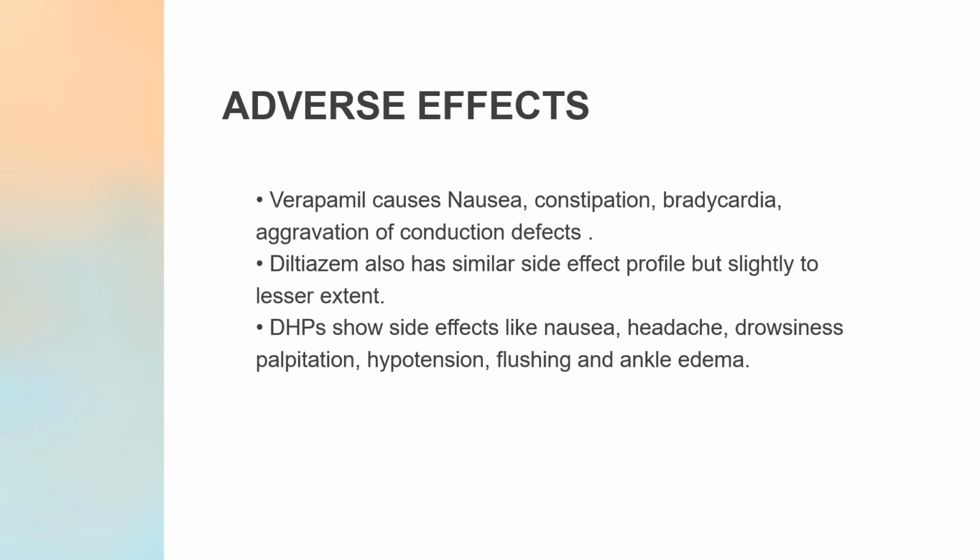Now, what are the adverse effects? Verapamil causes nausea, constipation, bradycardia, and aggravation of conduction defects because it has much more activity at the nodes. Diltiazem also has a similar side effect profile but to a lesser extent. DHPs show side effects like nausea, headache, drowsiness, palpitation, hypotension. Then there is flushing and ankle edema because they have vasodilatory properties. Okay, so all these side effects are seen with the calcium channel blockers.